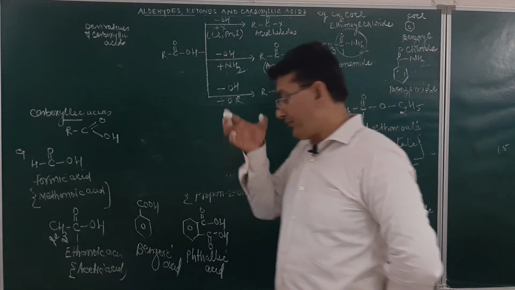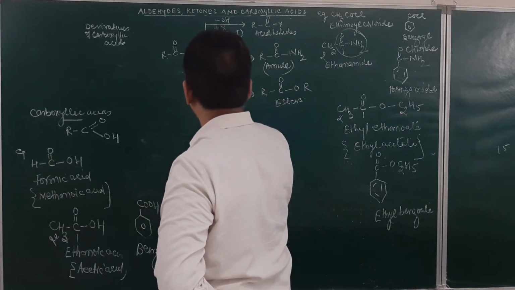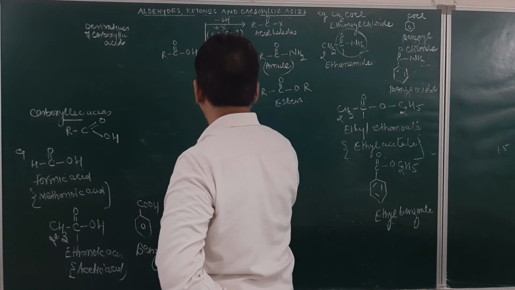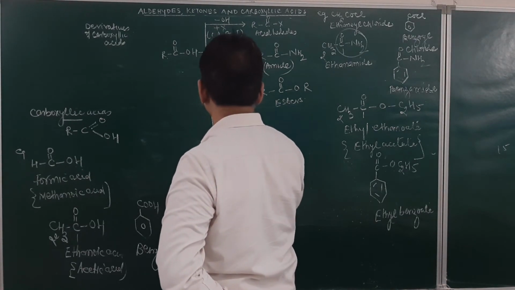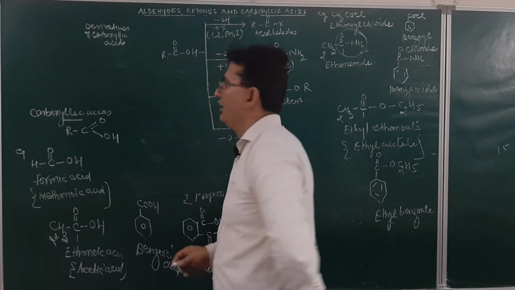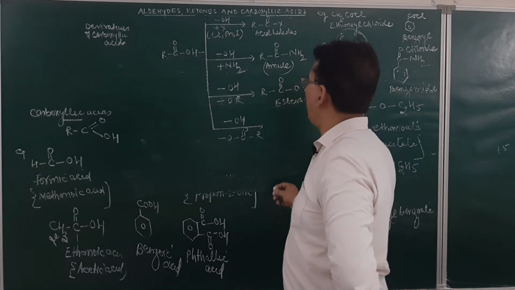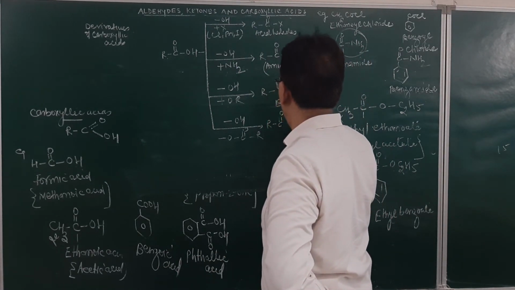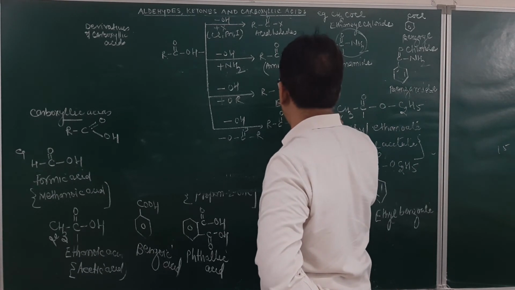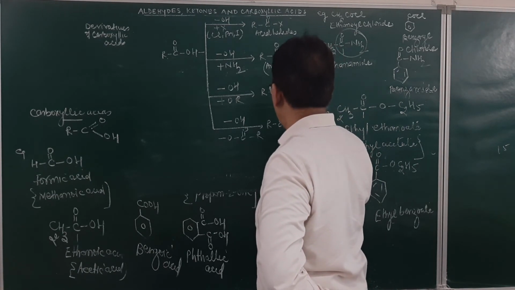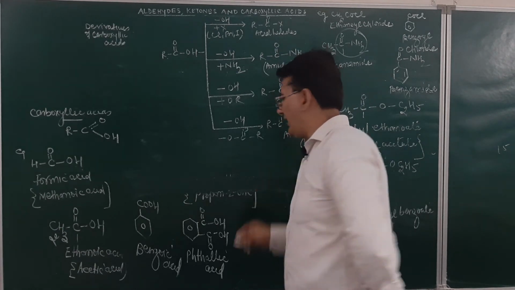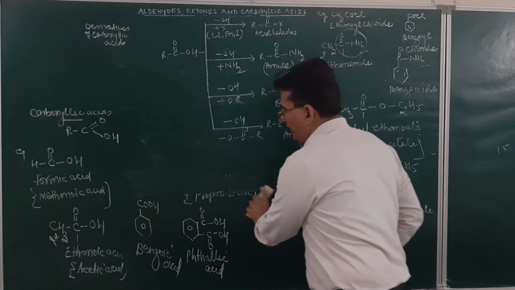Apart from this, there will be one more. If you remove the OH group and add the group O, C double bond O, R, it will be called an anhydride. So the group will be R, C double bond O, O, C double bond O and R. This will be anhydride. And how are they formed?